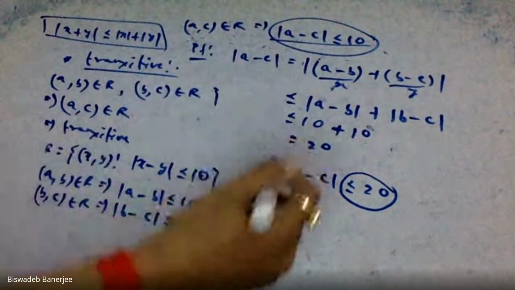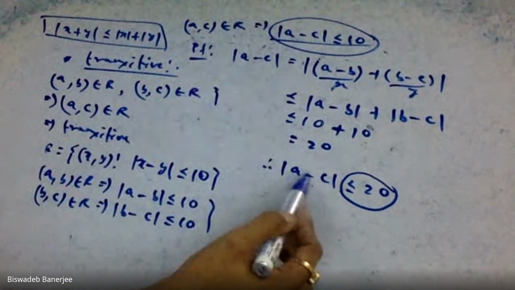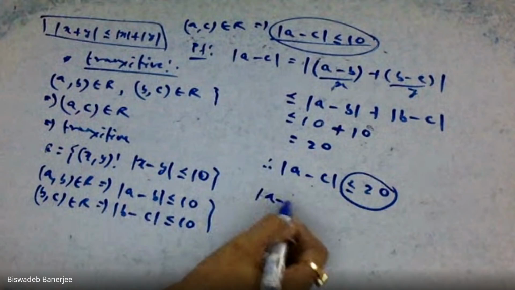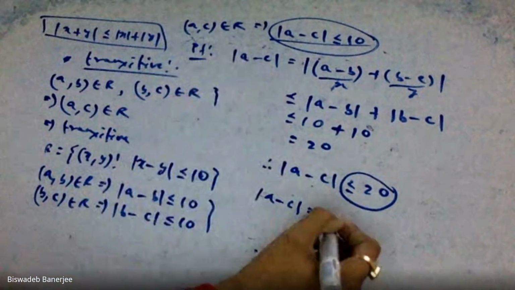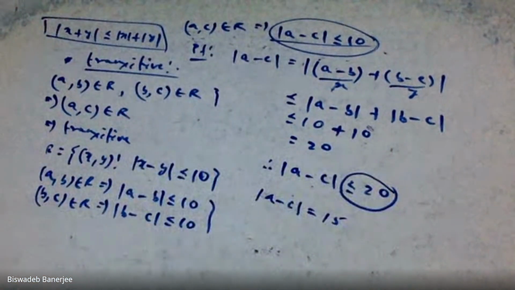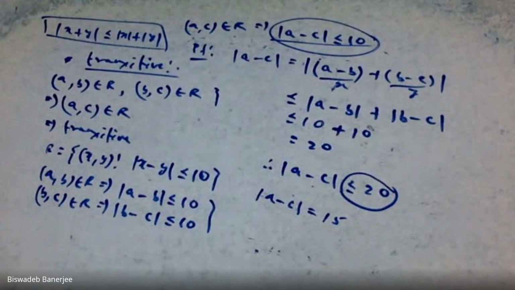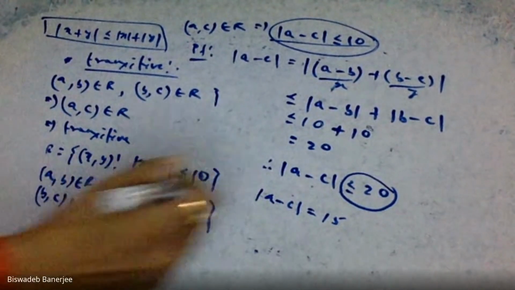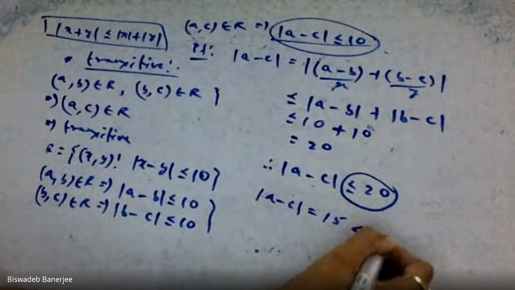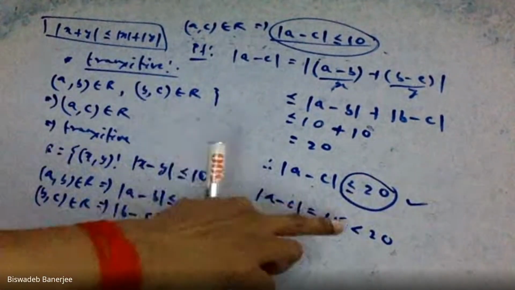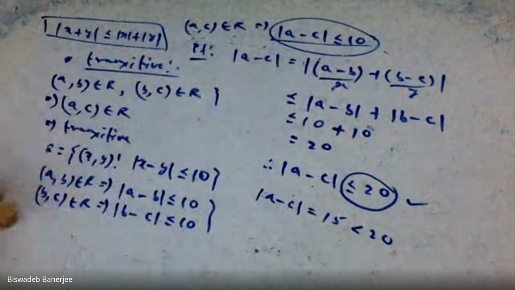Why? Suppose, for example, the value of mod of a minus c is 15. Here, 15 is less than 20, so this relation is satisfied. But 15 less than 10 is not true.